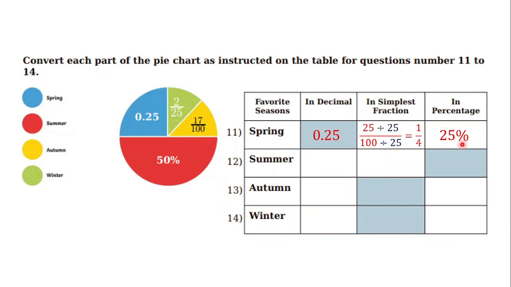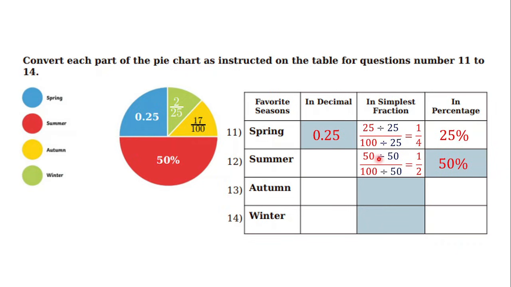Okay. Now for the summer. The summer here is represented as the red area, it is 50% in percentage. Now, how can we find the other forms? First of all, the simplest fraction. If we want to find the fraction, let's remember that percent means out of 100. So 50% means 50 out of 100.